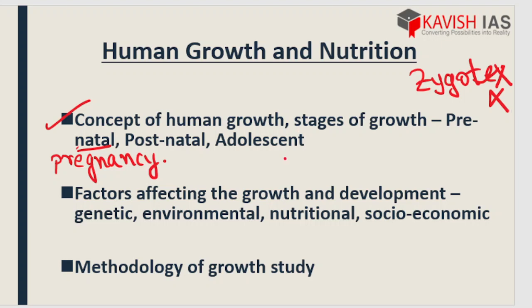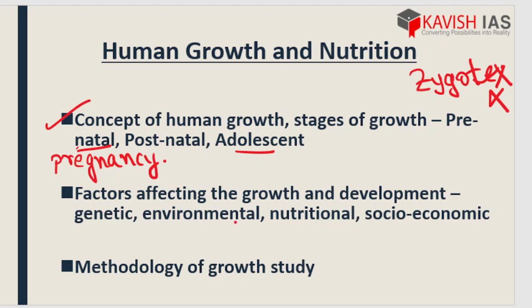The childhood concept we don't have. Next, we directly have the adolescent part. Childhood we have in UPSC, not in WBCS. Let me remind you once more. In this video, we are discussing the topics and chapters which are common, which are overlapping only for WBCS and UPSC Anthropology Optional, not the entire syllabus. Apart from these topics, the other remaining topics which are non-overlapping for WBCS and UPSC, we will definitely discuss in some other videos, quite soon.